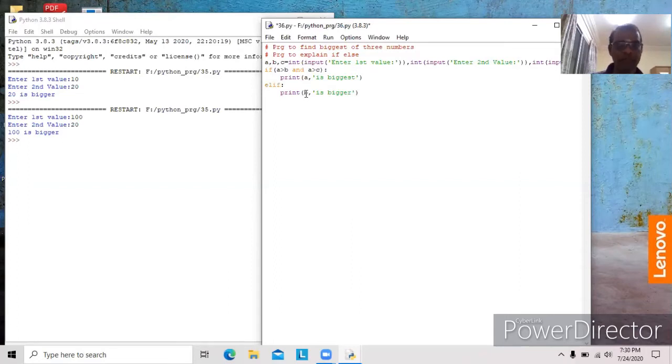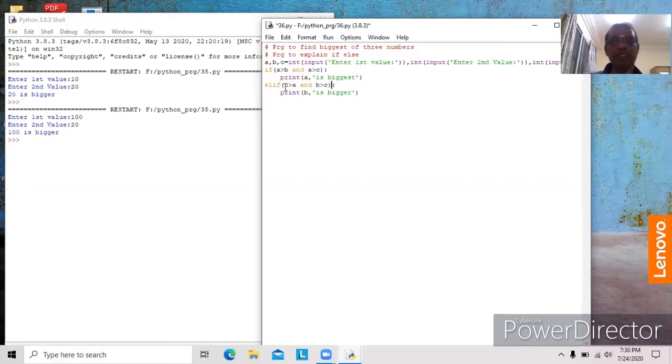Elif. Again we have to compare B now. B is greater than A and B is greater than C. If both conditions are true, it is considered B is the biggest among these three.